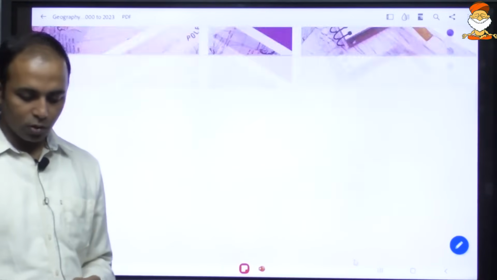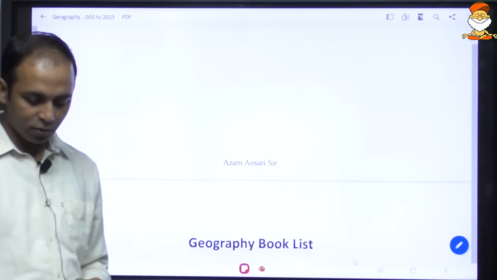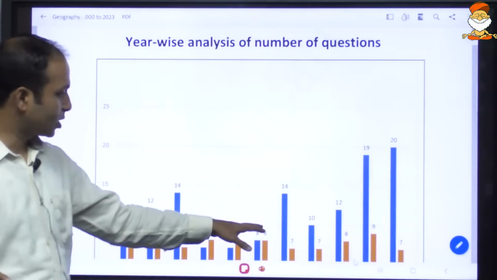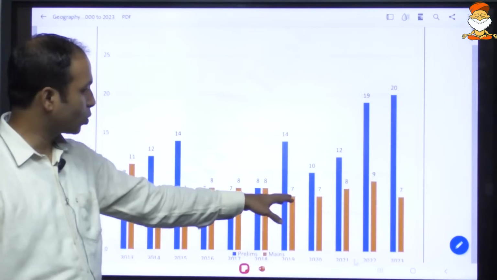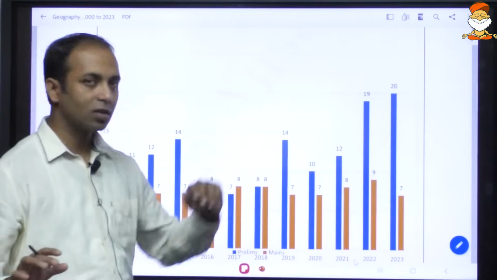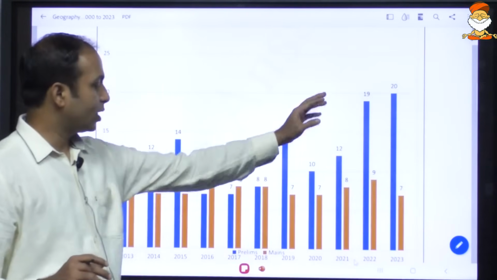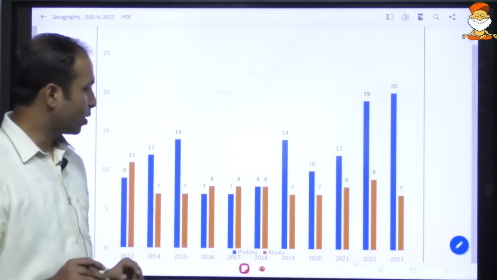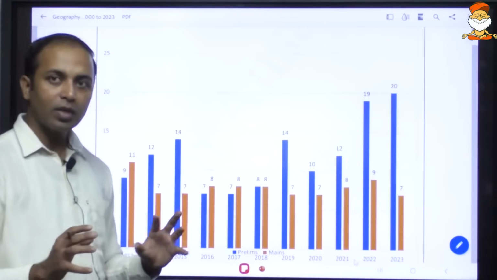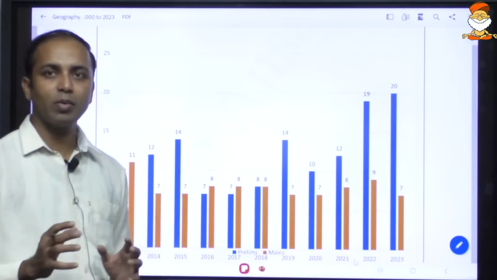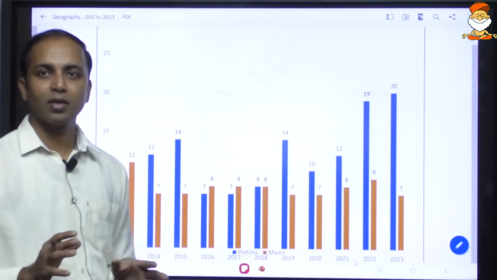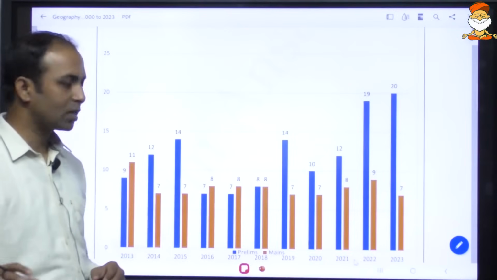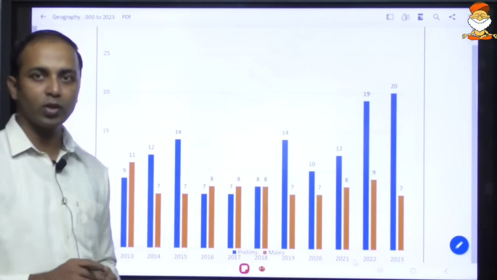If you look into the geography question paper of the last few years, especially the last 4 years, the number of questions in prelims has been increasing. It's 10, 12, 19 and 20, and this includes the mapping questions also. Geography conceptual questions would be around 7 to 10, not more, and the rest of the questions are mapping based, and these mapping based questions are current affair oriented.